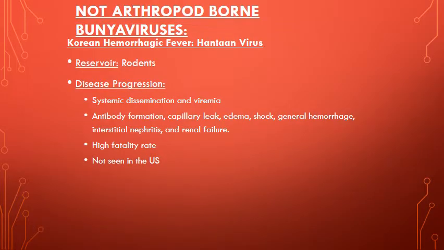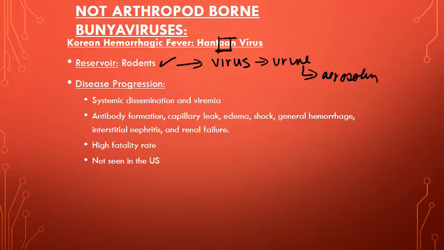Okay, so we're going to start with Korean hemorrhagic fever. This is Hantan virus. So these are Hantaviruses, and this is called Hantan virus. The reservoir for this one is rodents, because remember, that's where we're actually going to get it. And it doesn't really have a vector. It's just that the virus is excreted from the rodent in its urine. And then as the urine dries, we are able to aerosolize it and turn it into something that we can inhale. So that is kind of the method by which this occurs.